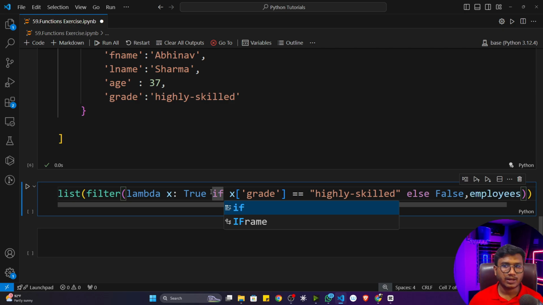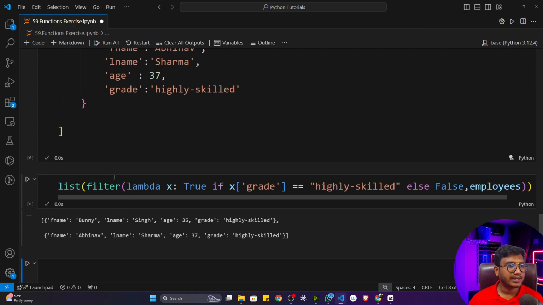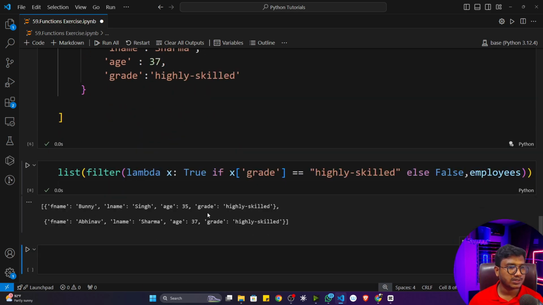Now see, if I execute the program, you'll see that I will get those employees who have grade equal to highly skilled. Like you can see Bunny and Abhinav. So they are highly skilled. Now I don't need all the information, like age and grade. I only need the first name and last name.